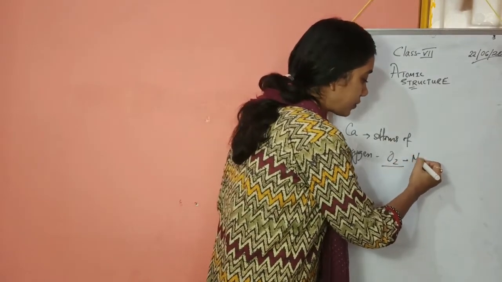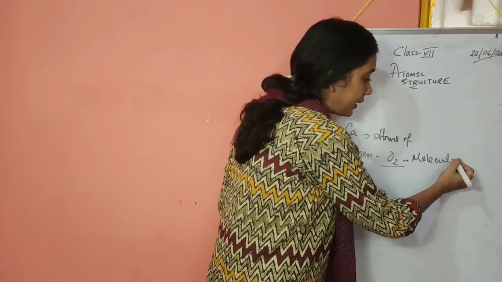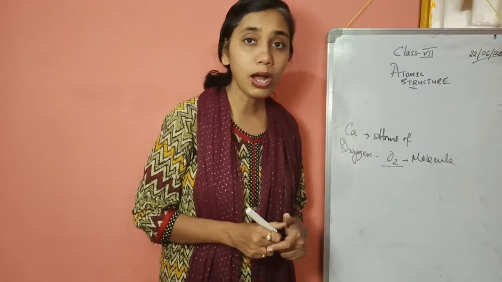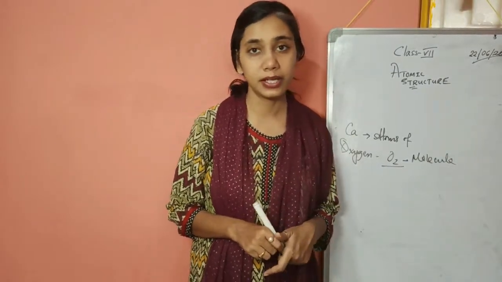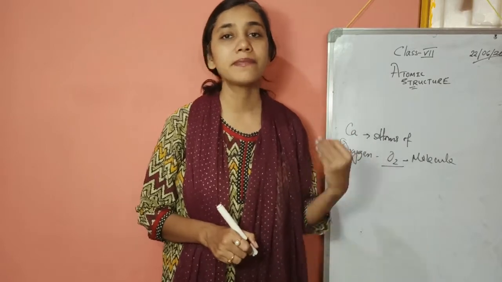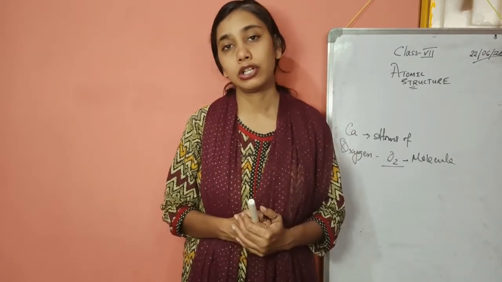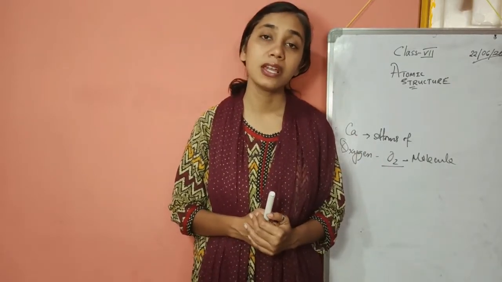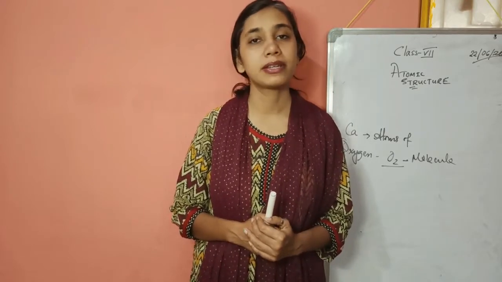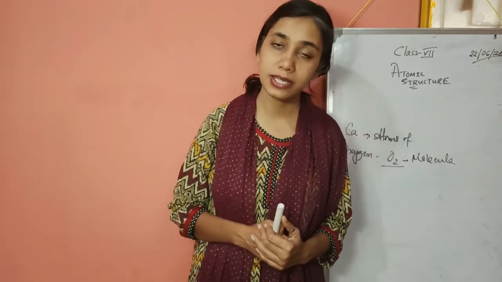So that's a molecule. O alone cannot exist independently. A molecule is the basic part of any substance which always exists independently. An atom may or may not exist independently.